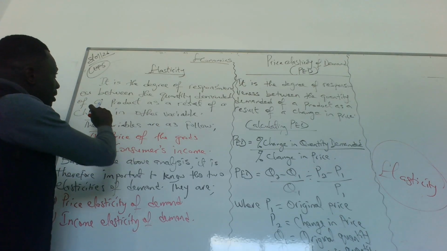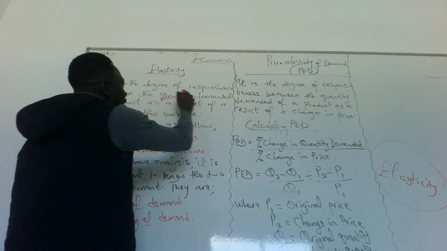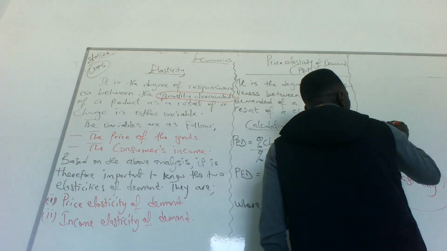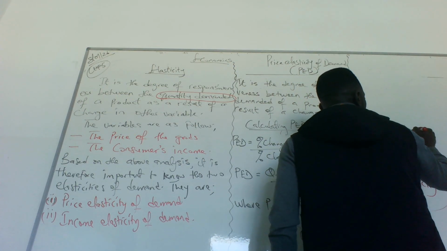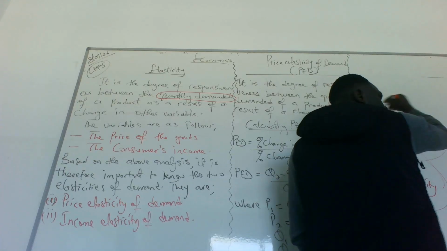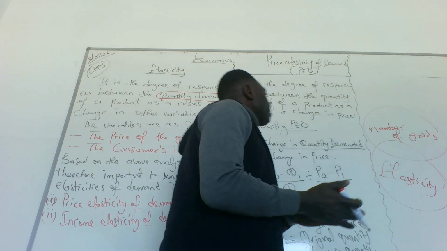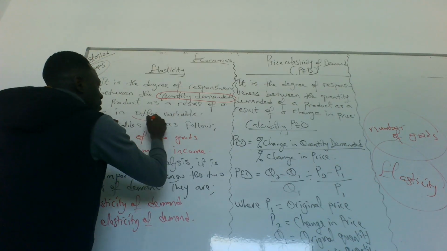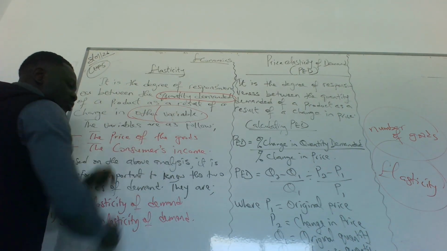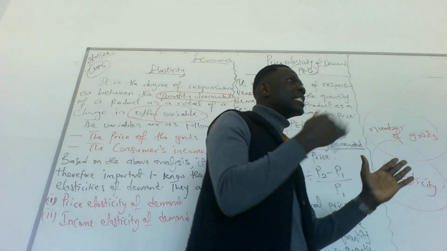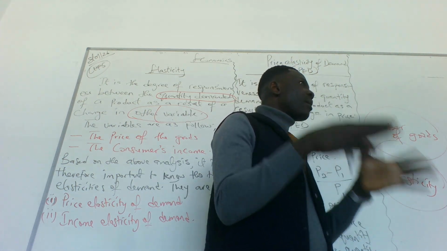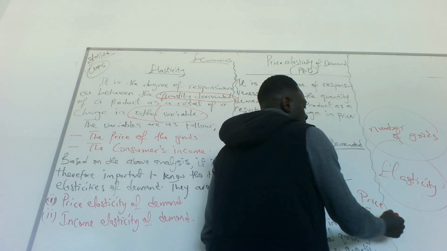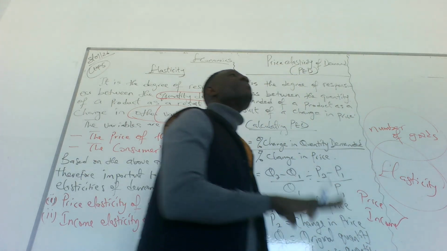So elasticity is the degree of responsiveness of the quantity demanded. The quantity demanded is about the number of goods we buy, right? The number of goods we purchase of a product as a result of a change in other variables. So what are these variables we're talking about? Variables are things that can change over time. And the two variables we have when it comes to elasticity are price and income. They are bound to change at any point in time.